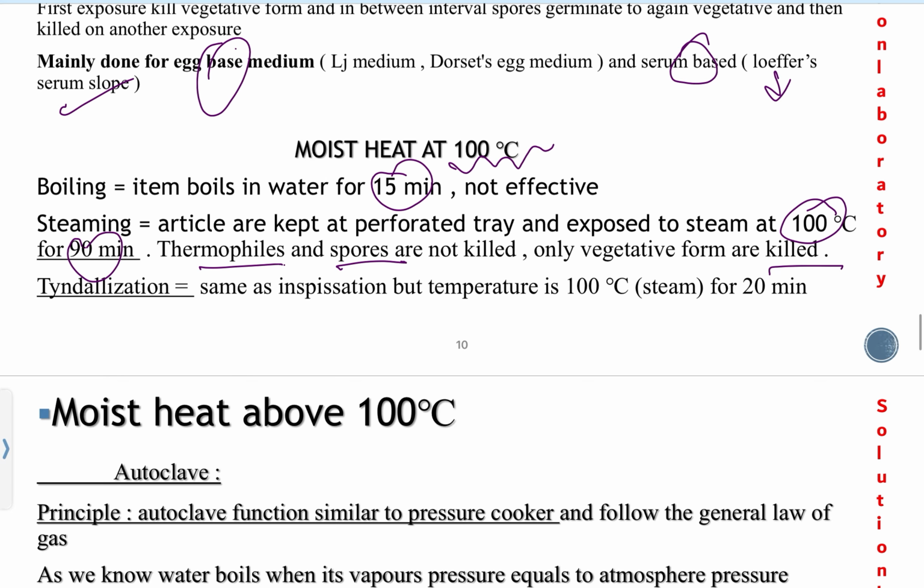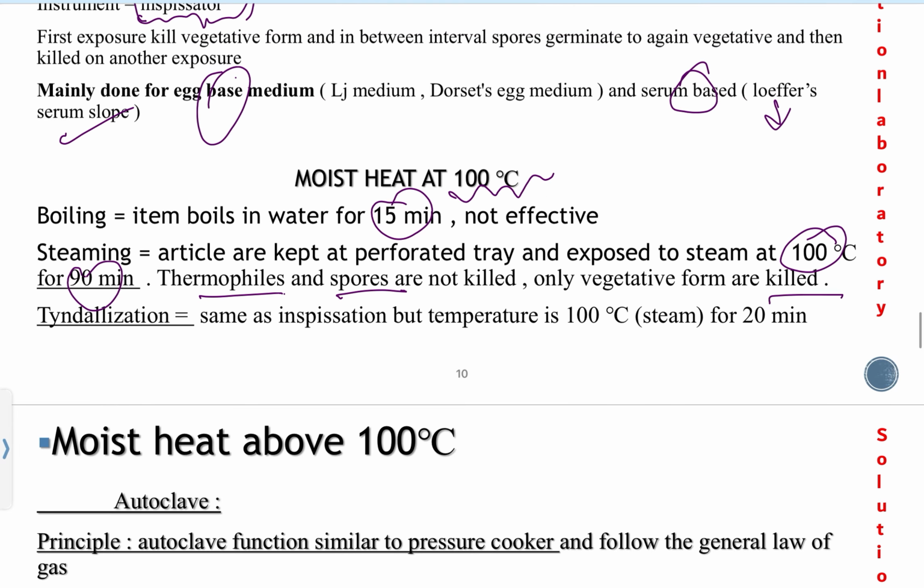And tyndallization. It is similar to inspissation, but in tyndallization the temperature is increased to 100 degrees Celsius, whereas in inspissation it is done at 80 to 85 degrees Celsius. It is also done for 30 minutes, for 20 minutes on 3 successive days. Okay.